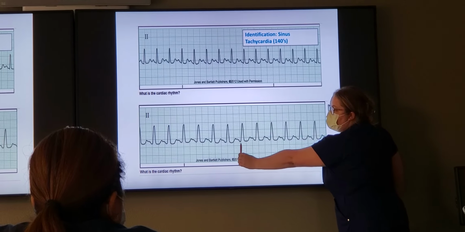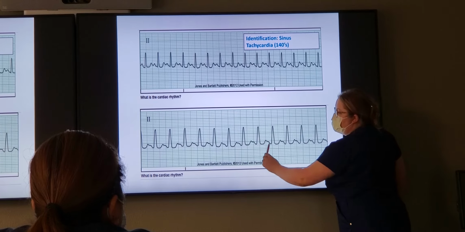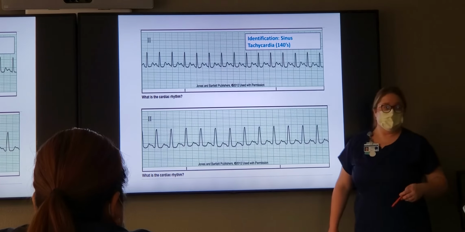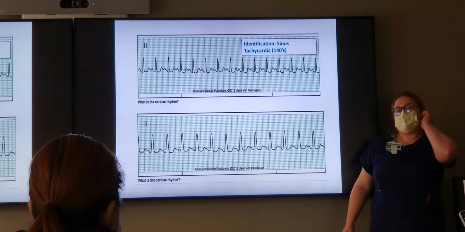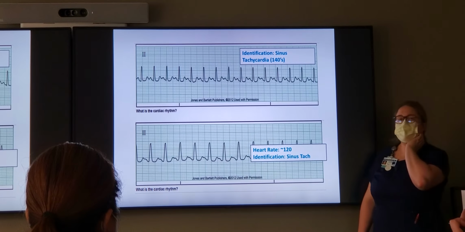Do I have any problems with this PR interval? No. My QRS, is it normal? Yes. So we're just fast again. What is that? Sinus tach. Does everybody see that?